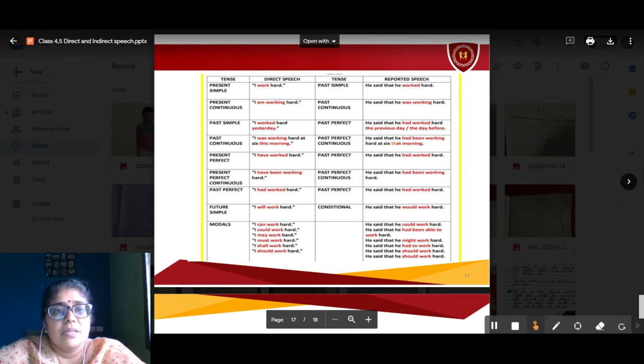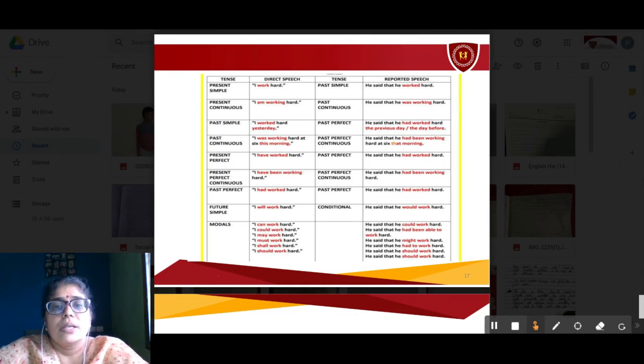Here is a list of examples of what we have seen in the previous two slides. How simple present will change to simple past. I work hard. It has changed to he said that he worked hard. Present continuous. I am working hard will change to past continuous. He said that he was working hard. Simple past tense. I worked hard yesterday. That will change to past perfect. He said that he had worked hard the previous day or the day before.